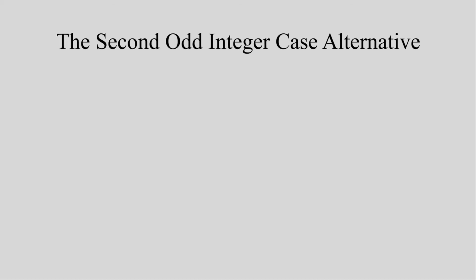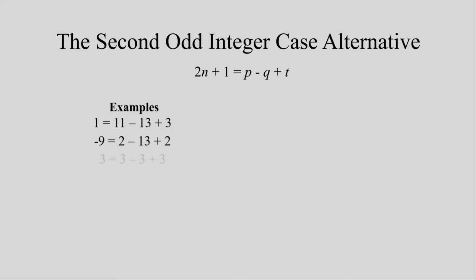Lastly, the second odd case alternative. It will be considered as 2n plus 1, represented as the difference of p, q, and the addition of t, where all odd integers may be written as the combination of these operations. Examples of this alternative are 1 written as 11 minus 13 plus 3, negative 9 as 2 minus 13 plus 2, 3 as 3 minus 3 plus 3, and negative 15 as 31 minus 53 plus 7.